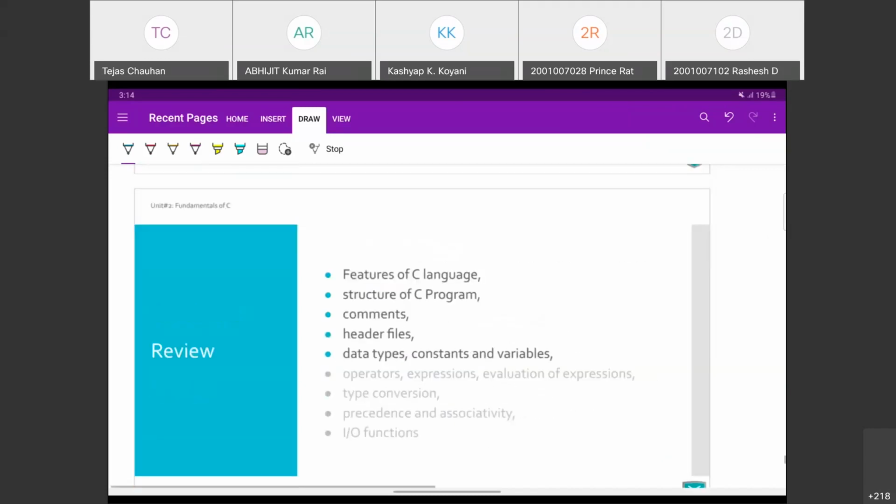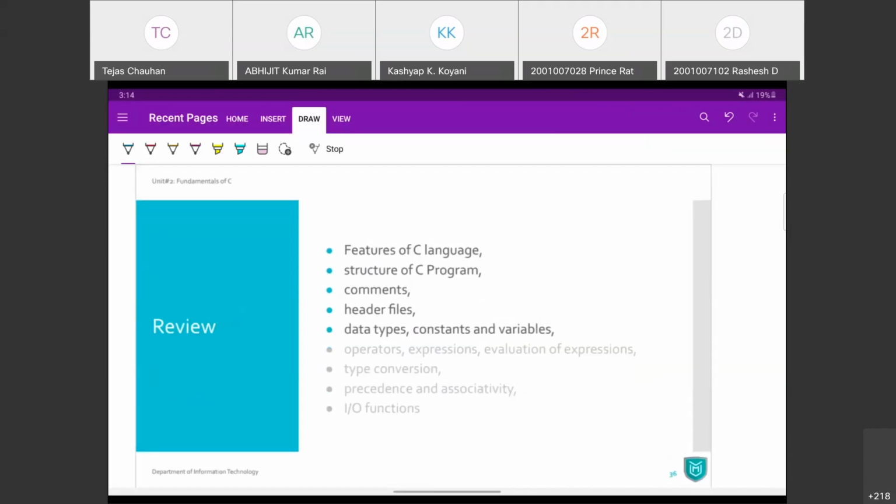We have seen a number of constants, and this is what we have gone through till now. We started our unit with basic features of C language. Then we saw the structure of a C program, and we discussed the header and all the sections in a C program.